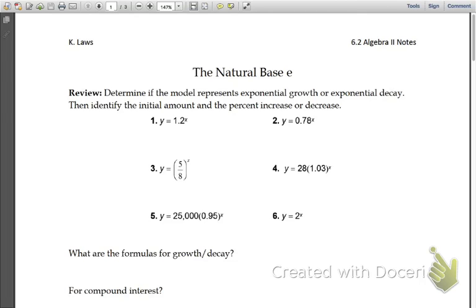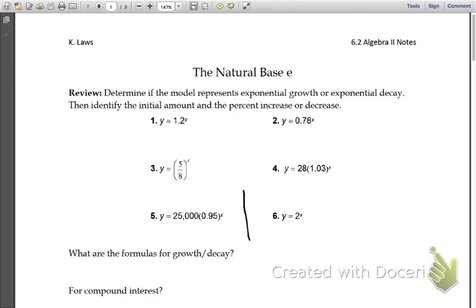So whenever we have exponential growth and decay, similar to what we quizzed over yesterday, like y equals 1.2 to the x power, is that growth or decay? It's growth. How much is it growing by? 20%, right? If it is 0.78 to the x power, is it growth or decay? Decay. How much is it dropping by? 22%, right? Same way, whenever we have 5/8, it would be decay. If it's 1.03, it would be growth, and so on and so forth.